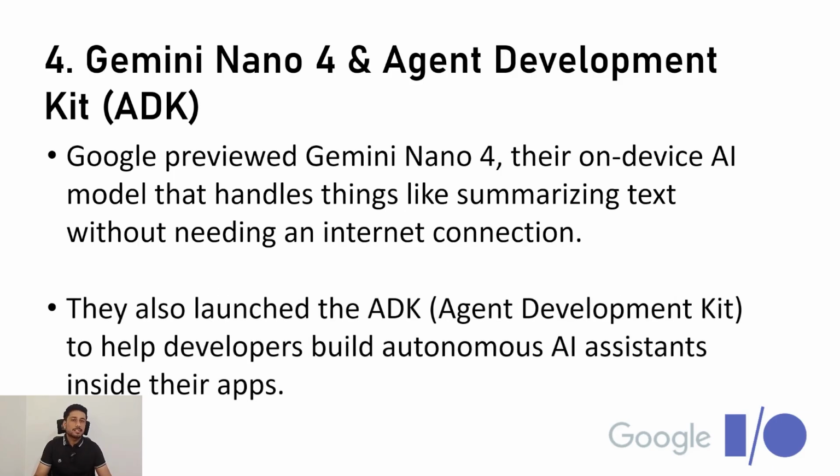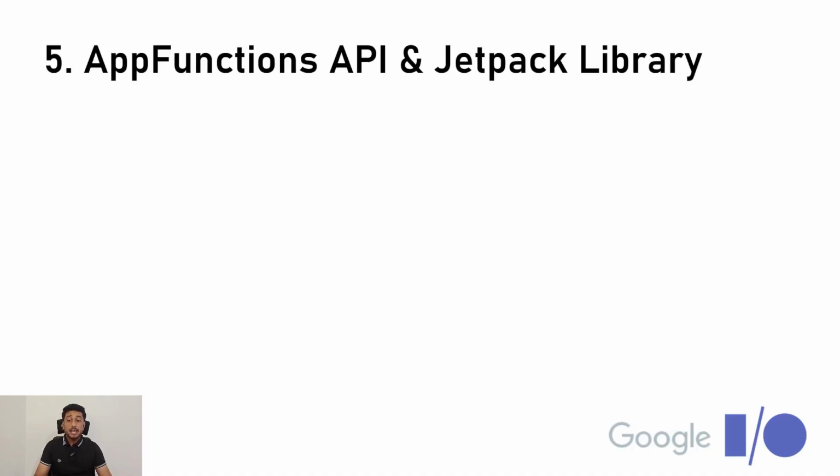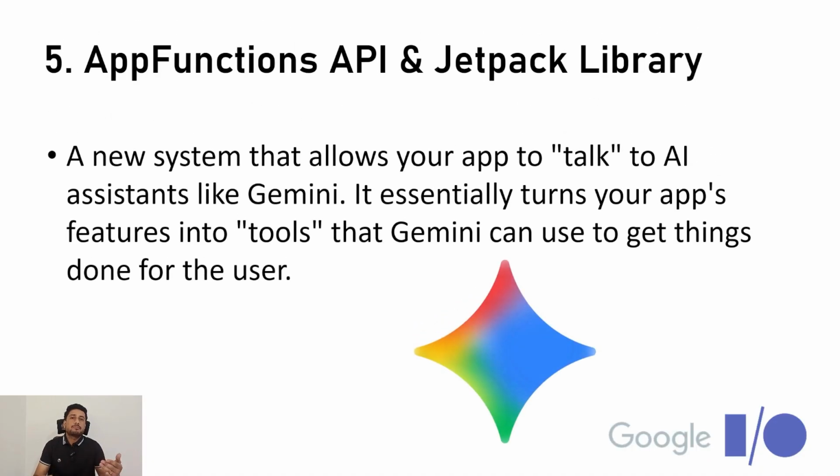So that is the same thing that is shared in the second point. Now the fifth one is that the AppFunctions API has been introduced in the Jetpack library. So what is the AppFunctions API? Basically, it is a new system that allows your app to talk to an AI assistant like Gemini, and what it does is turn your app into a kind of tool which will do a specific task.